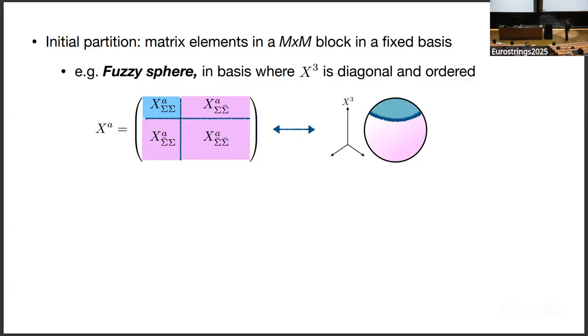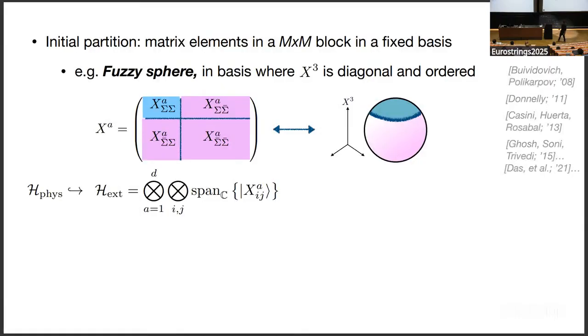That's our initial subregion. And to compute this entanglement entropy, we're going to want to embed this into some factorizable Hilbert space, which is usually called an extended Hilbert space. And here it's going to be just spanned by all possible matrix elements. And it's obvious that this is going to factorize into this block and all the other blocks. And therefore, we can just declare this to be the in region and everything else in pink to be the out region.